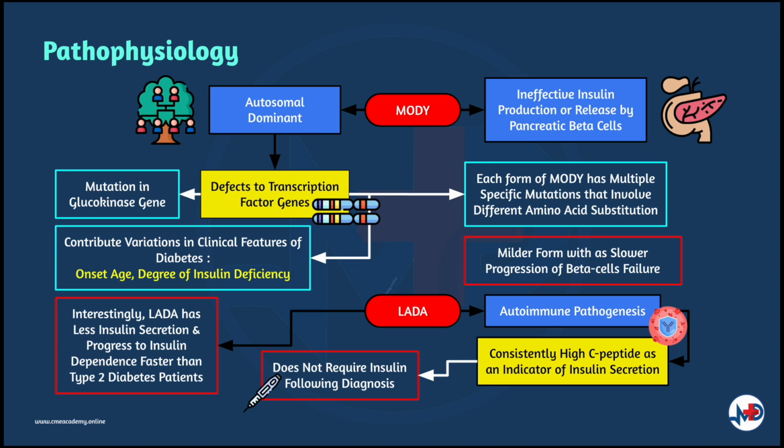Moving on to LADA, this is similar to type 1 diabetes in that patients will display autoantibodies indicative of autoimmune pathogenesis. However, the autoimmune pathogenesis will be in a milder form with a slower progression of beta cell failure. Thus, LADA patients will consistently have higher levels of C-peptide as an indicator of insulin secretion.